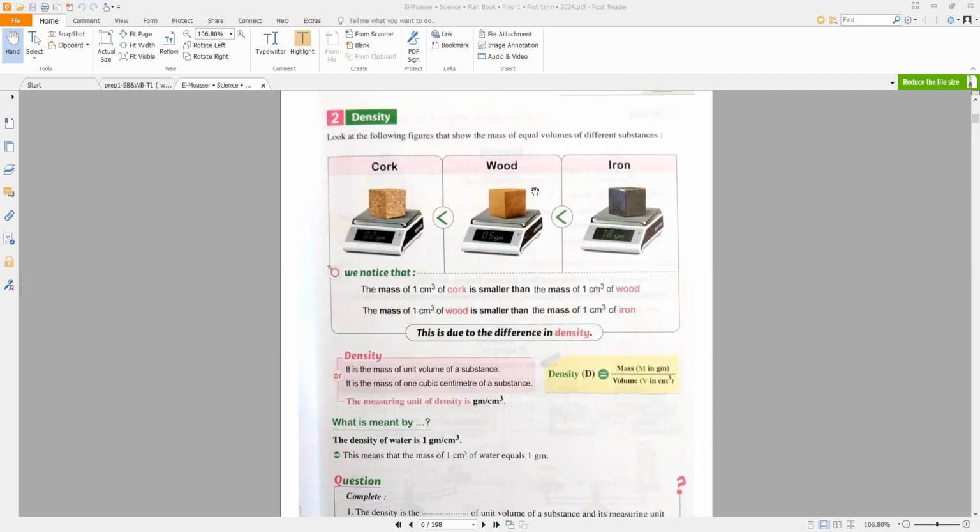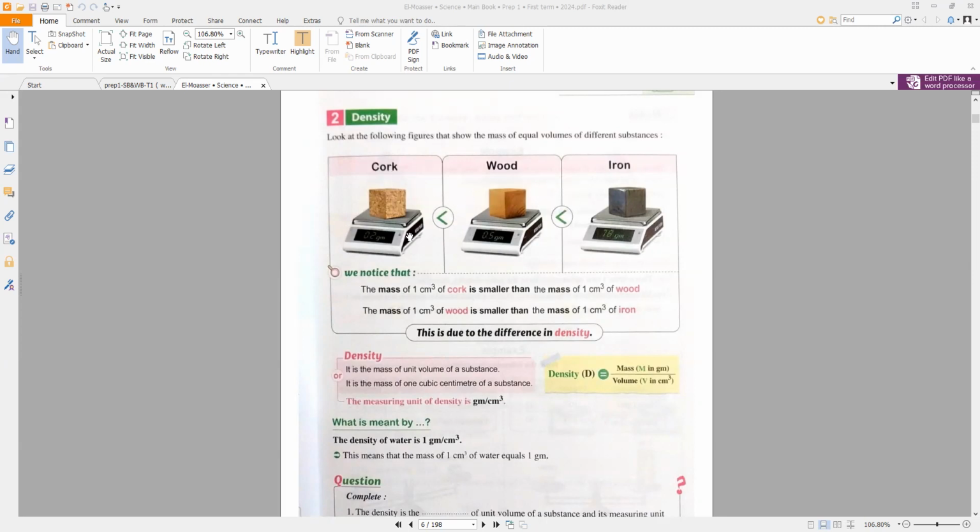I mean, if you have 1 cubic centimeter of iron, 1 cubic centimeter of wood, 1 cubic centimeter of cork, and you want to measure their masses, you will find that their masses are different. You will find the mass of iron more than the mass of wood, more than the mass of cork, whatever they are, they have the same volumes.